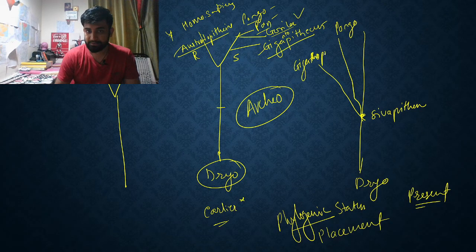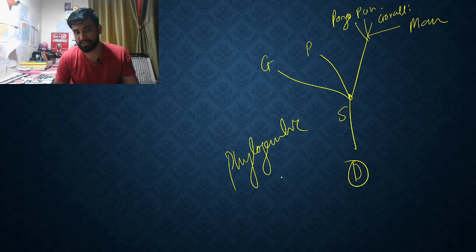And this line which has gone over here is further divided into man, that is Homo sapiens, gorilla, and Pan. So this is something that you can derive from this: Pongo, the older one Gigantopithecus, Pan, Shivapithecus, and here Dryopithecus. So this is basically the phylogenetic placement.